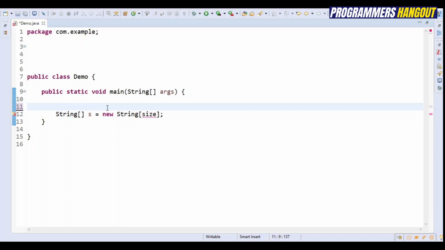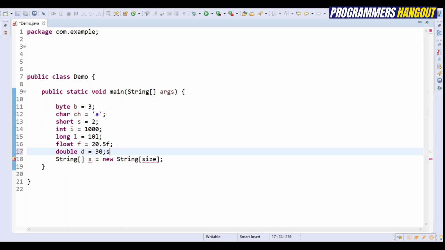So these are all the data types that are there in Java. And let's see which variables are acceptable to be specified as the size of this array. I have byte b, yes, b is valid. Then I have a char ch variable, this is valid.